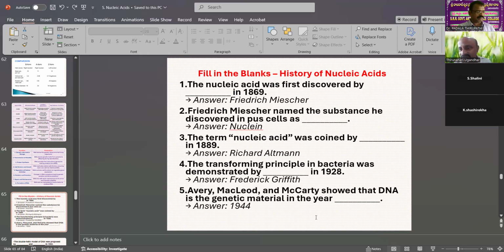Frederick Griffith is the first scientist to show transformation in bacterial cells. Avery, MacLeod, and McCarty showed that DNA is the genetic material in the year 1944. Before 1944, DNA or protein as genetic material was confused. After 1944, it was confirmed by scientists that DNA only is the genetic material, not protein.